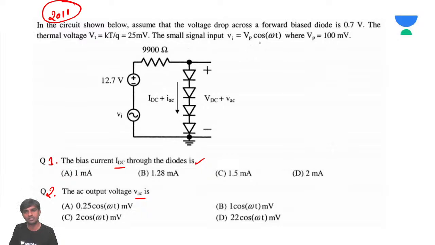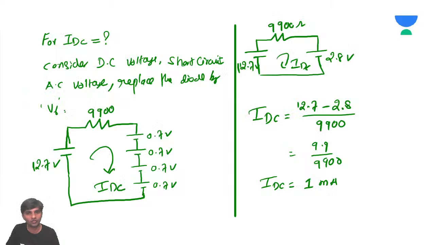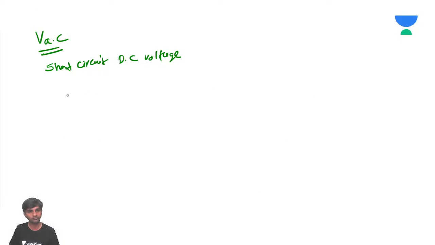100 millivolts into cos omega t, and you have a resistor, and these diodes are replaced by their equivalent model. What are the diode's equivalent models here? Here they need to be replaced by their diode resistances. So how to calculate the diode resistance?